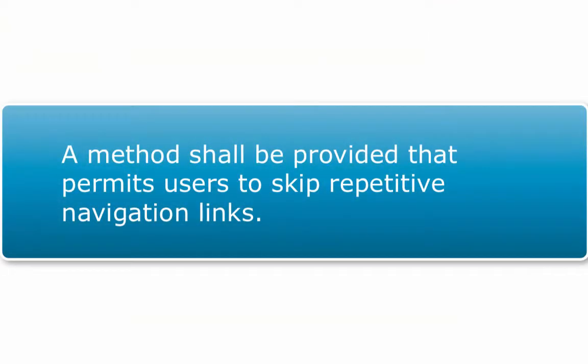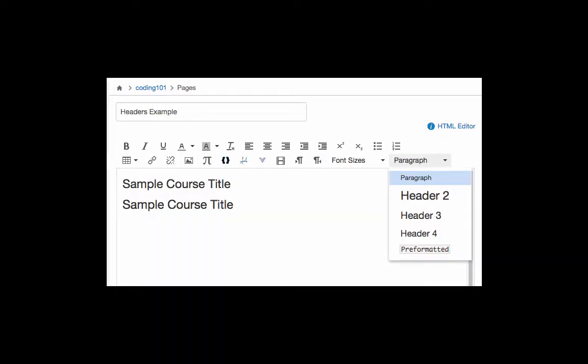The next standard is commonly called skip navigation, but is really about using headings. To meet this criteria, you need to use the built-in heading structures in Canvas to ensure that the content is accessible. Using headings is important because someone who is using a screen reader can skip between headings.